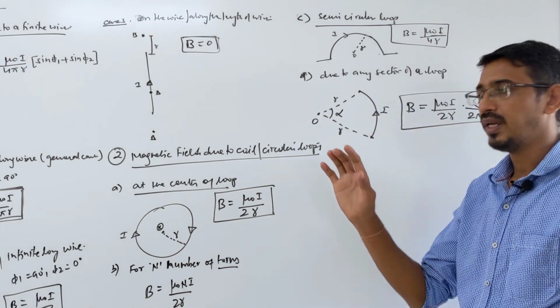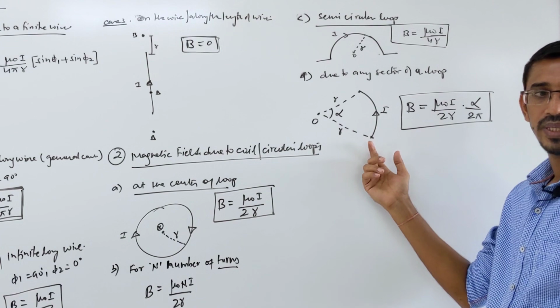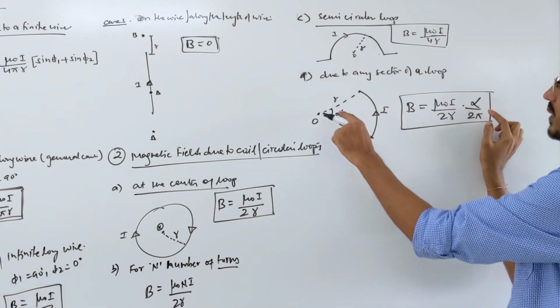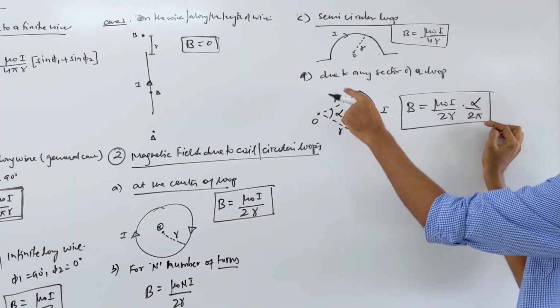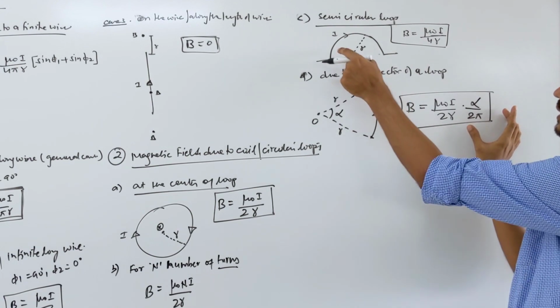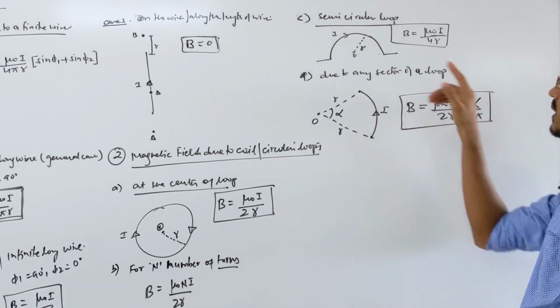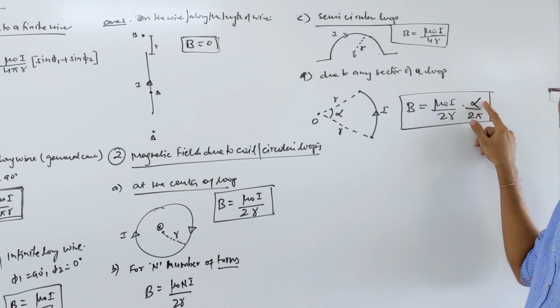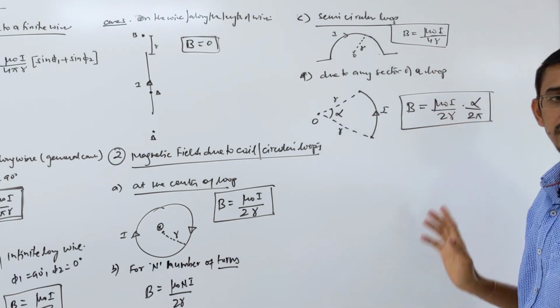Magnetic field due to any sector of a loop, correct? So alpha by 2 pi is the factor for that angle. This is general, so you can answer the semicircular loop question from here. Here the angle is 180 degrees. You put alpha as pi, then that answer will come, simply.